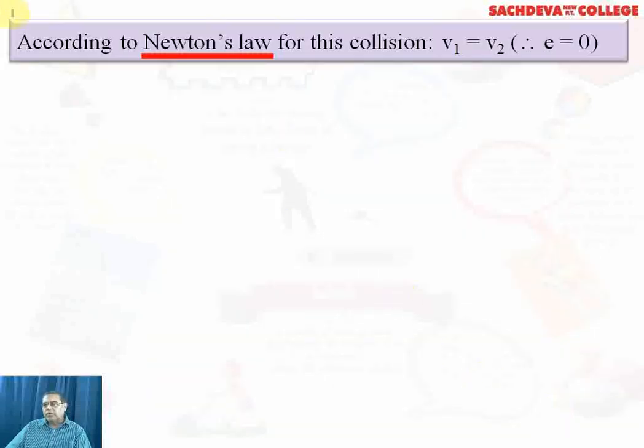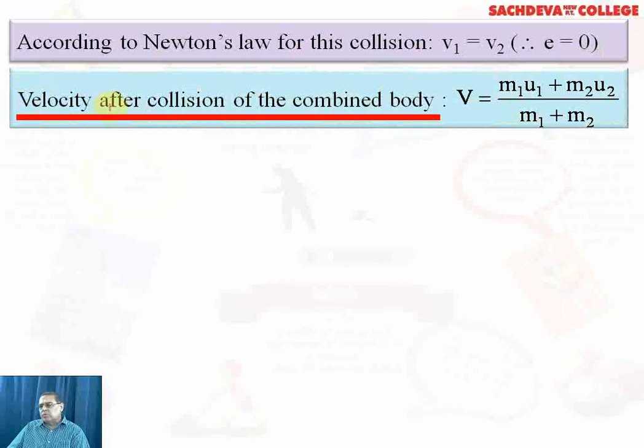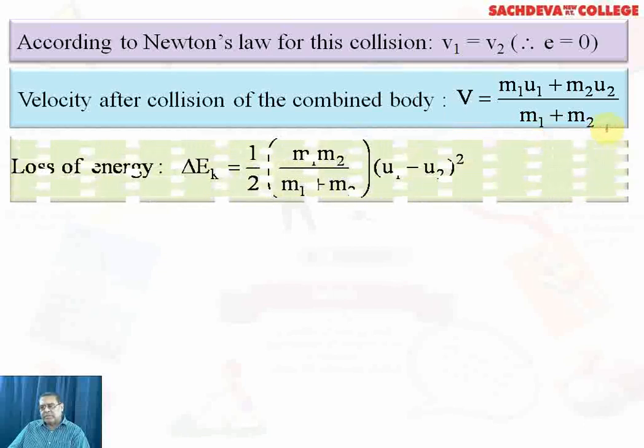Now, according to Newton's law, for this collision, the coefficient of restitution must be 0, that is, e is equal to 0. Now, the velocity after collision of the combined body will be v, given by (m1 u1 plus m2 u2) divided by (m1 plus m2), where u1 and u2 are the velocities and m1 plus m2 is the total mass.